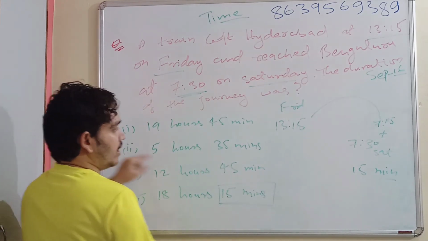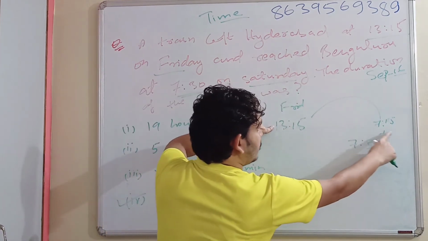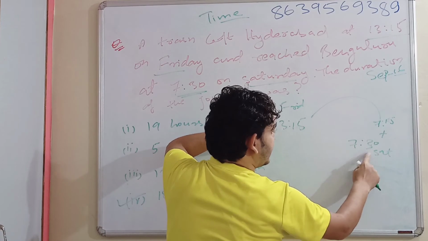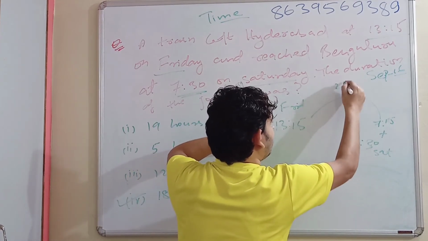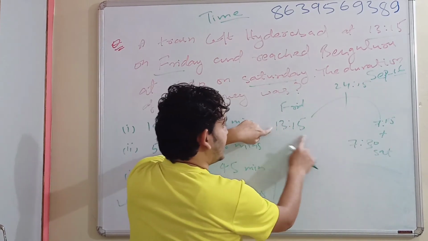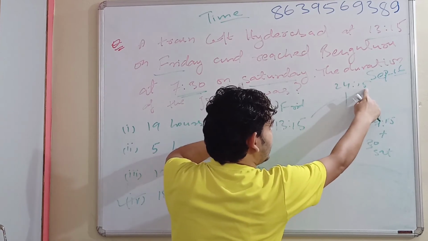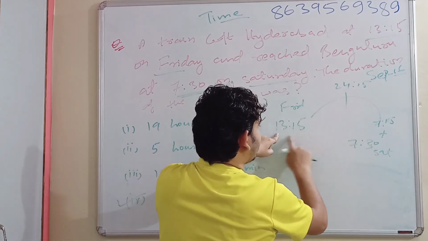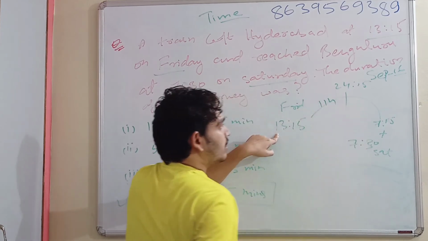So that is the correct option. Fine. Now let's calculate it from 13:15 to 7:30. So if I continue from 13:15 on Friday up to midnight 24:15, that will complete from 13 to 24, 11 hours.